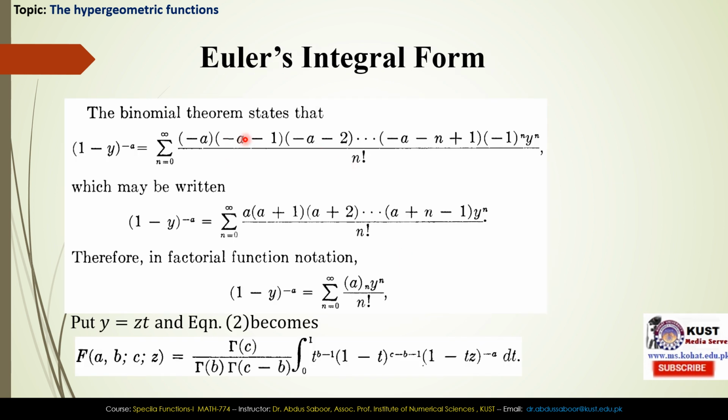The binomial theorem states that 1 minus y raised to power minus a is equal to this series, which can be written in this form. You can see this is the Pochhammer symbol representation, that a into a plus 1 into a plus 2 up to a plus n minus 1. So we have written over here the Pochhammer symbol. Put y equal to zp, and equation second becomes this one. This is the proof of this theorem.